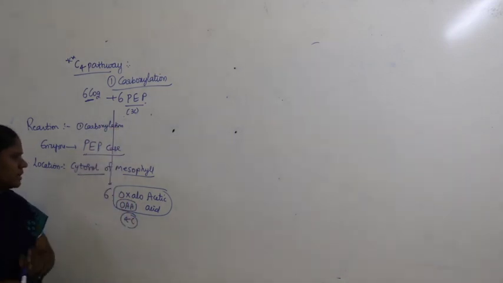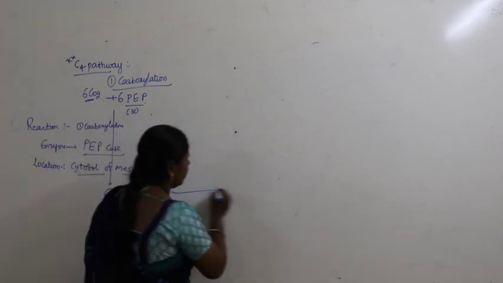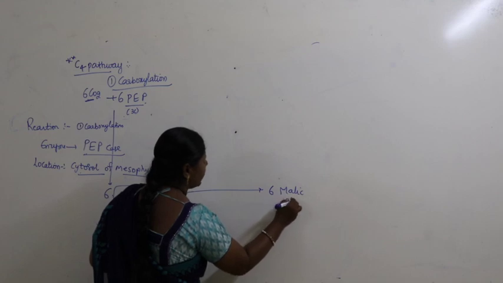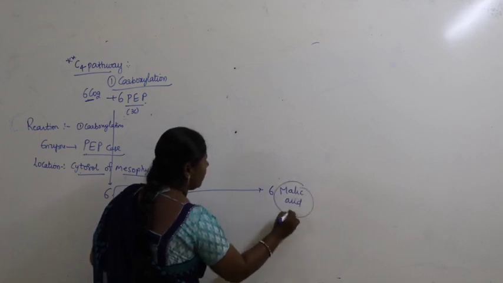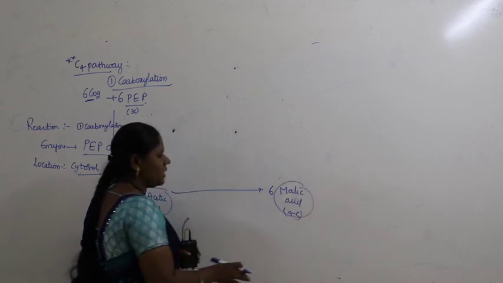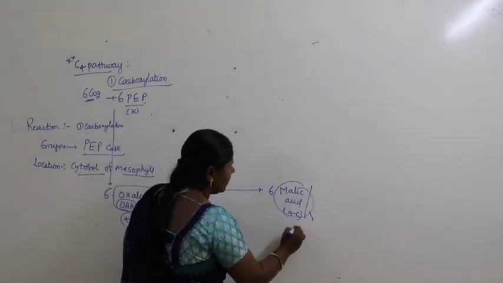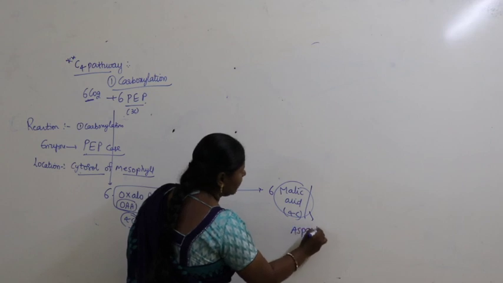Now this oxaloacetic acid further gets reduced to form 6 molecules of malic acid. This is also a 4 carbon compound. In some cases, in place of malic acid, there is a formation of aspartic acid.